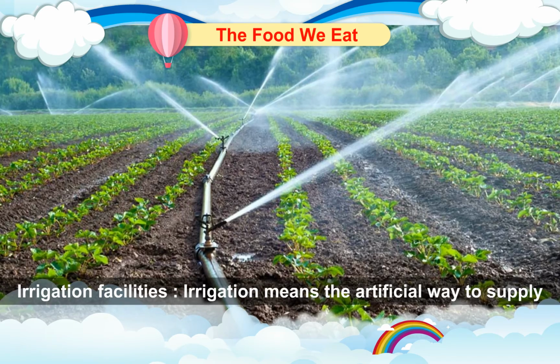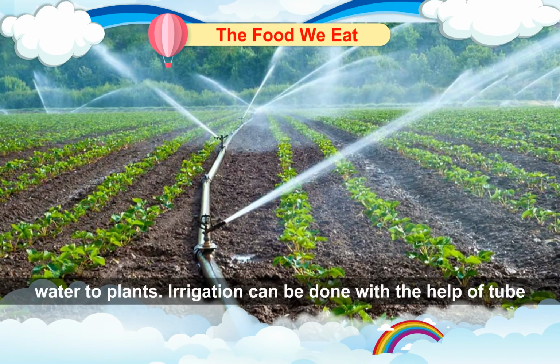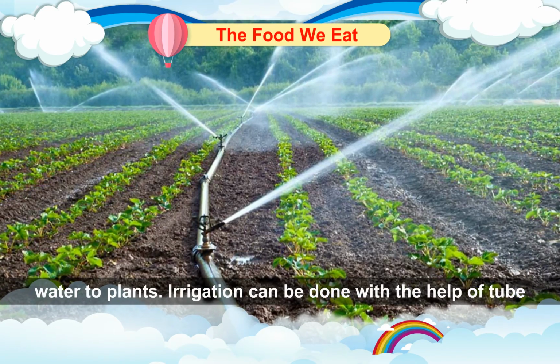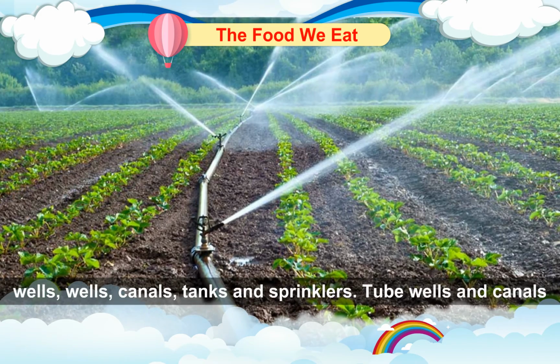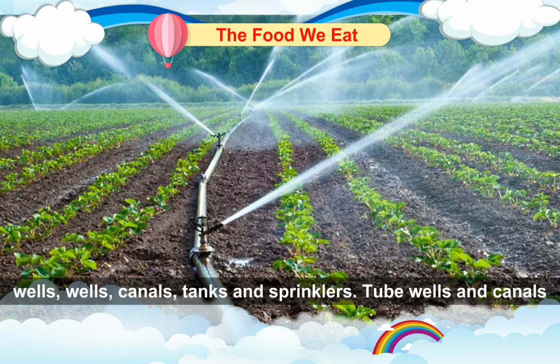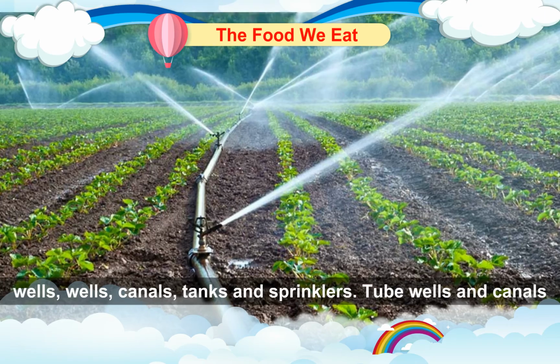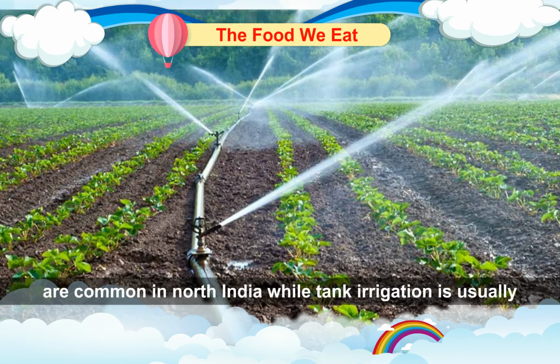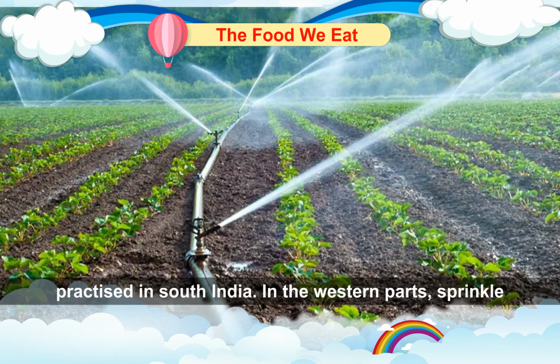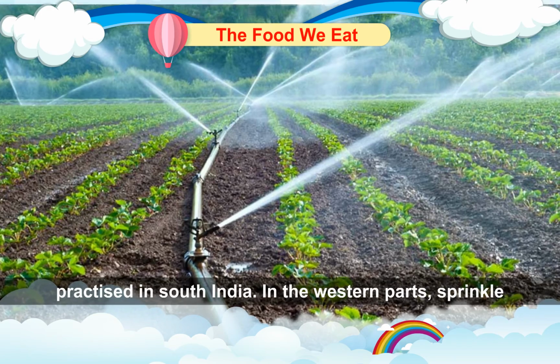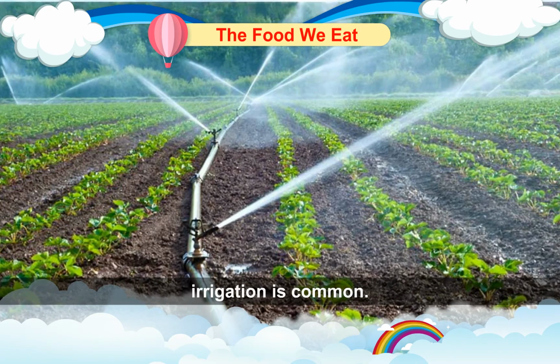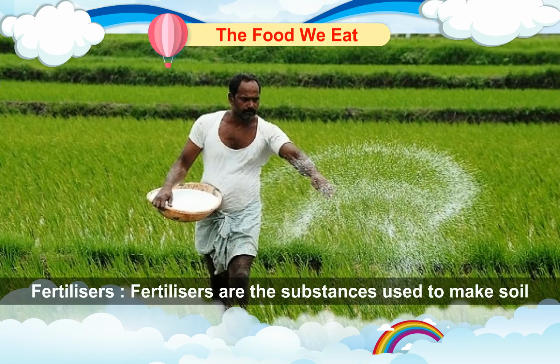Irrigation means the artificial way to supply water to plants. Irrigation can be done with the help of tube wells, canals, tanks and sprinklers. Tube wells and canals are common in North India, while tank irrigation is usually practiced in South India. In the western parts, sprinkler irrigation is common.